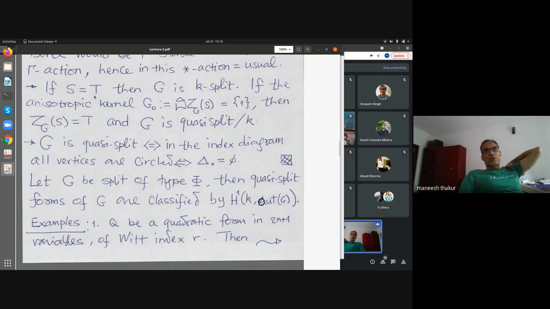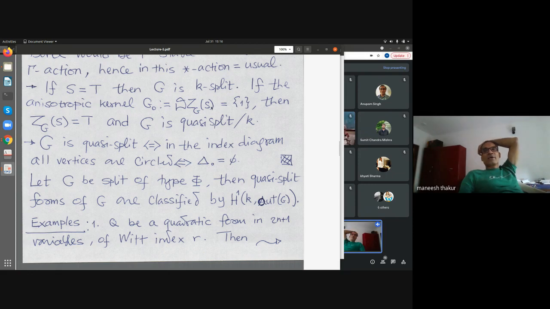And this is obvious. If S is equal to the maximal torus T, then the group is split. G is K-split if and only if S is equal to T. G is K-quasi-split if and only if the anisotropic kernel is trivial. Because what does it mean to say this is trivial?